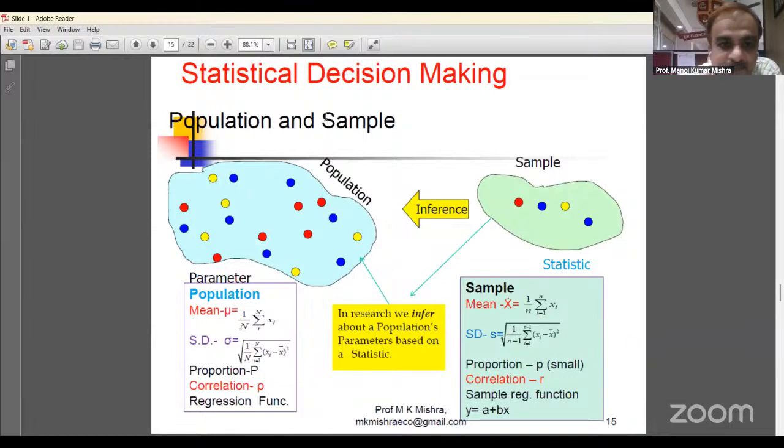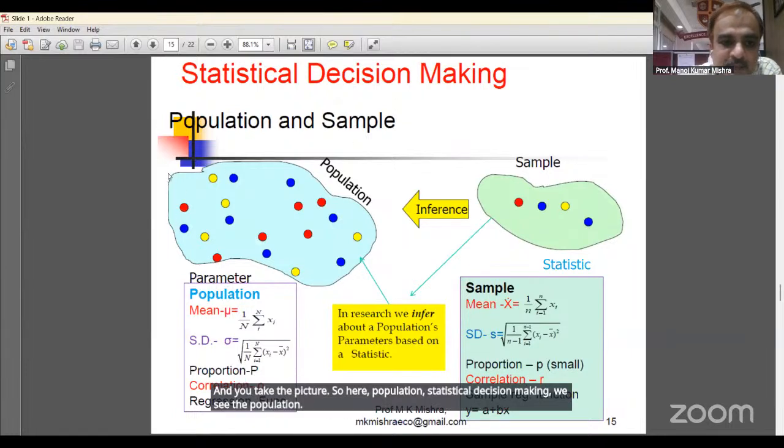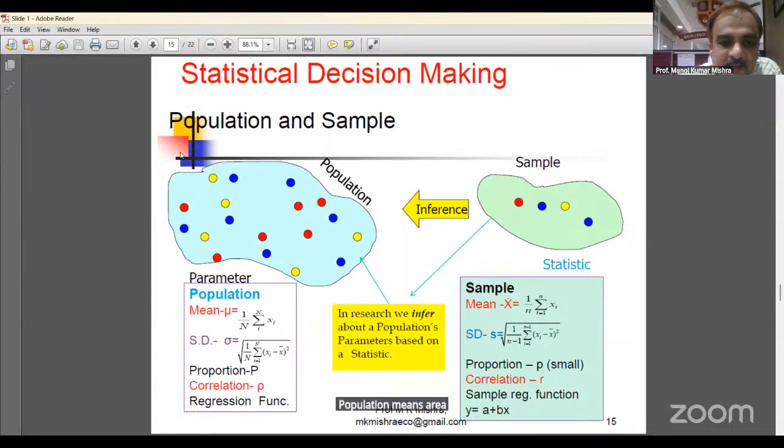Now, statistical decision making: we look at the population. Population means the area under investigation. Suppose we are interested in studying investment in Bangalore city. Then Bangalore city is the area of investigation, and this is called the population.